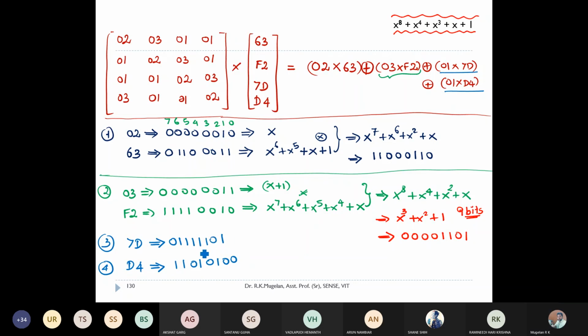Right. Now what we have to do is XOR all these binary values, this one and this two. That's the final thing we are going to do.